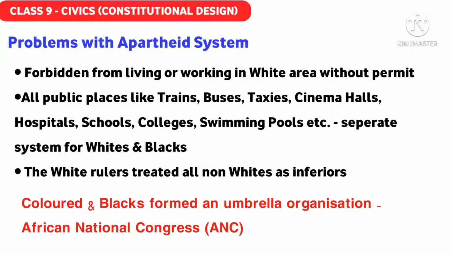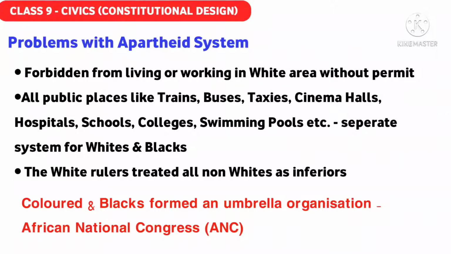It's not like our Indian National Congress. Congress means a public meeting or some political meeting. So the African National Congress was formed, and many sensitive white people also joined the ANC to oppose the apartheid system along with the non-white people. Because in a society not everyone is bad.